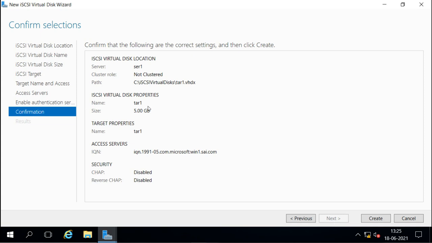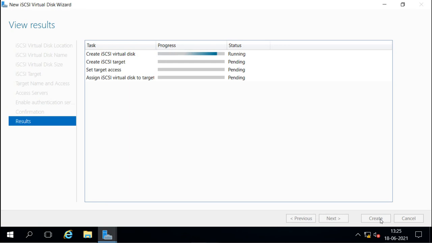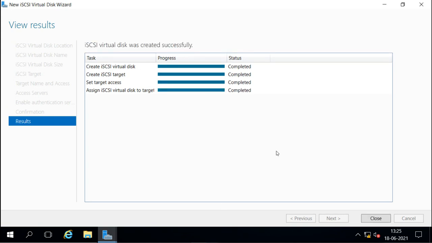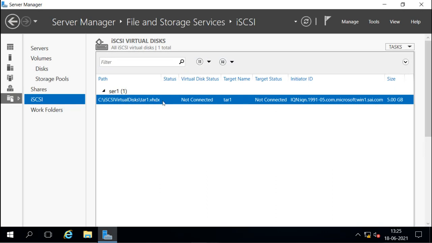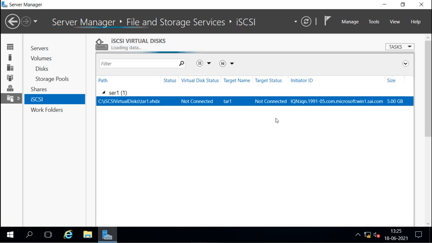So this is what we have selected here. I have not selected any authentication. I have selected this target and this initiator to be allowed, and then I will say create. Now this is created here. I can close now and we can see this here. So this is the virtual disk and this is the initiator which is allowed to connect. Right now nobody has connected to this, so we are seeing here that it is not connected.